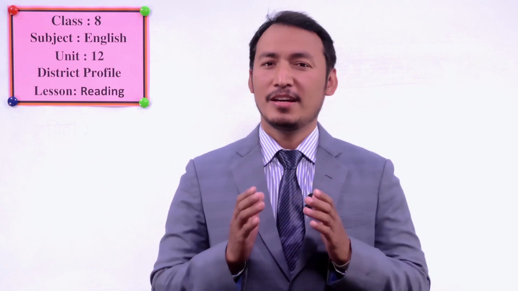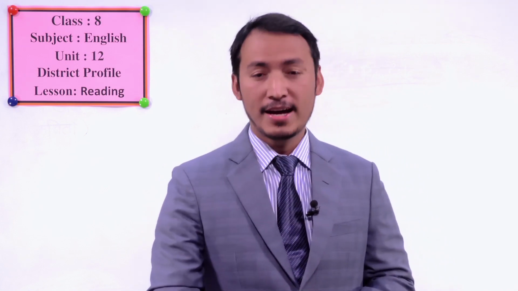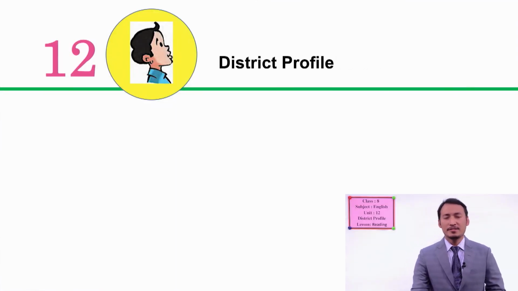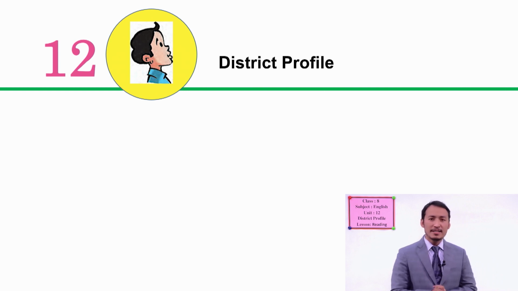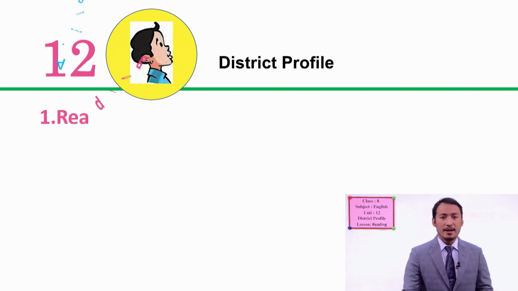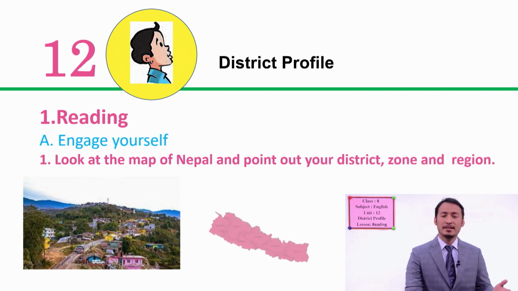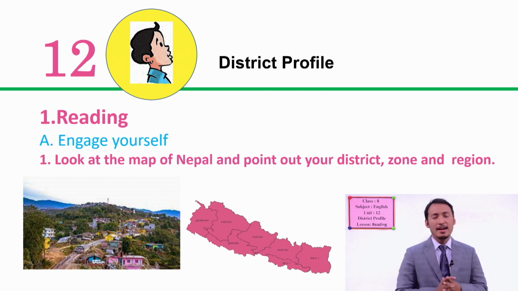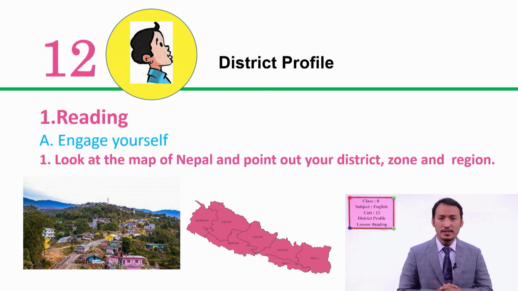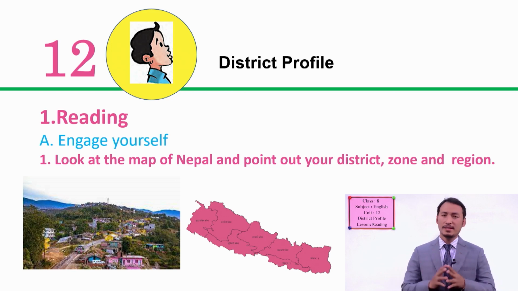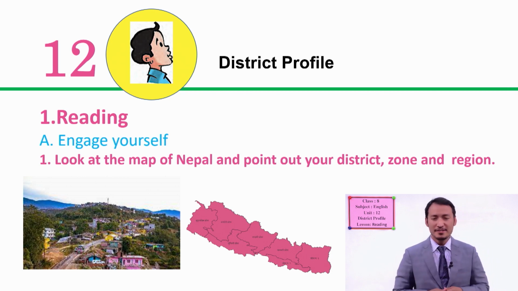Okay, today's unit topic is district profile. Let's have a look at the first page of our unit. The title is district profile. We will talk about what is a district, and we will also talk about your locations, and we will see different maps about a place, and you will learn some exercises with new words from the text. So this is a reading lesson for you. We will discuss its exercises and we will also learn to read new words. Okay, students, are you ready?